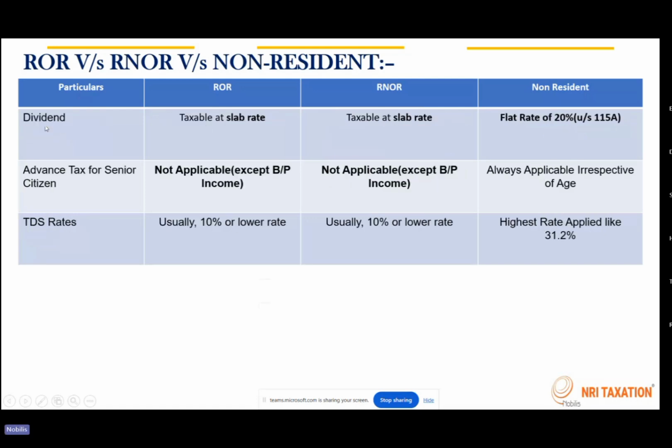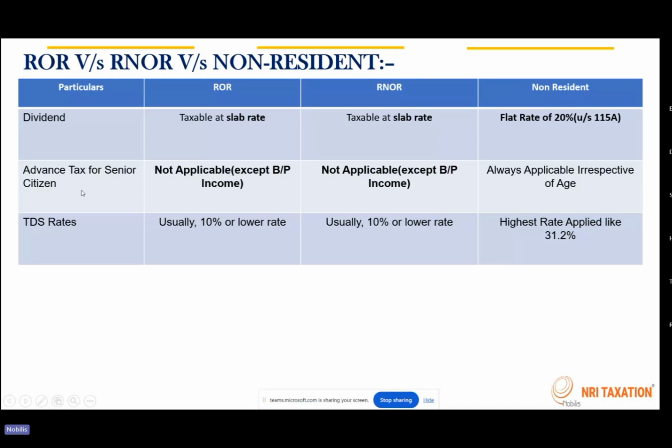Coming to dividends, for a resident individual, dividend is taxable at slab rate. For a person who is RNOR, it's taxable at slab rate as well. But for a non-resident, dividend is always taxed at a flat rate of 20%. So the slab rate is not going to be applicable for a non-resident.